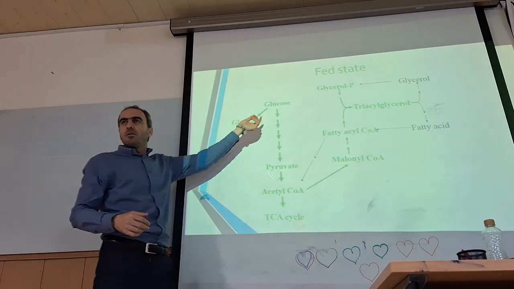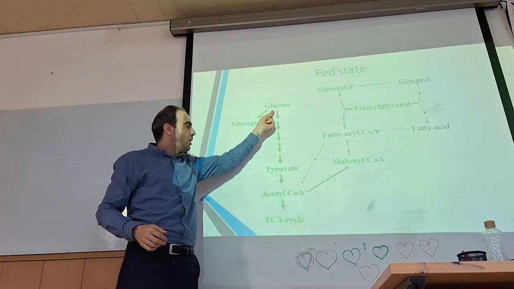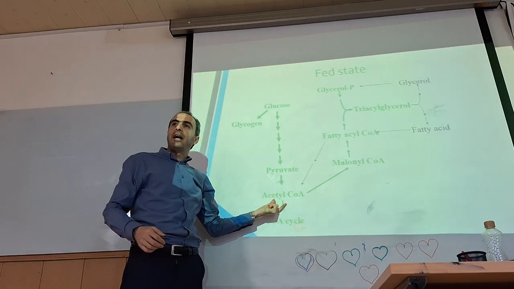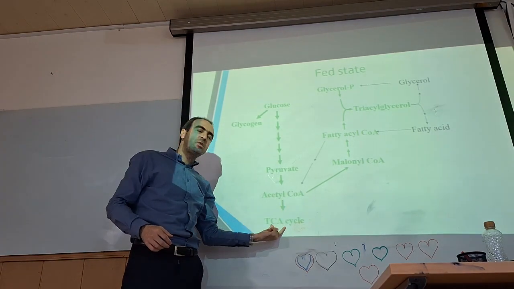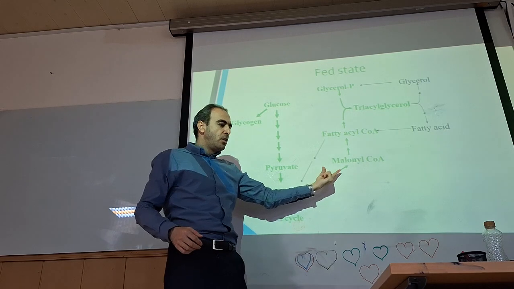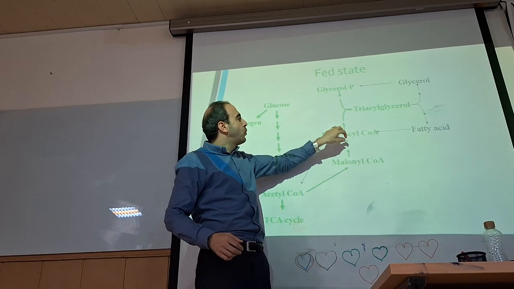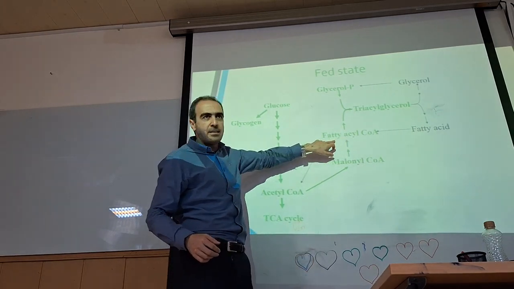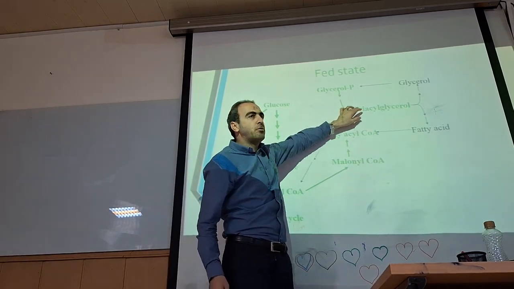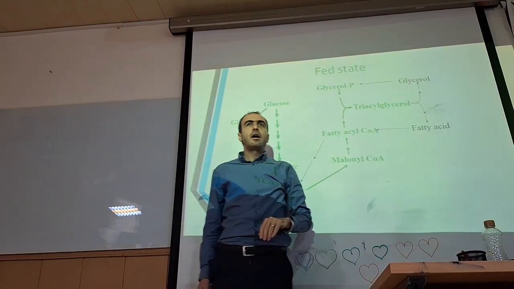one of them is glucose. When we receive a lot of glucose, some part of it converts to glycogen. Then, as you learned in glycolysis, it's converted to pyruvate, then to acetyl-CoA. This acetyl-CoA can be used as a source of energy in the Krebs cycle, or also can be used for fatty acid-CoA synthesis. Then, when you have synthesized fatty acid, or actually lipid, they can bind to glycerol to produce triglyceride, and then triglyceride can be stored as adipose tissue.